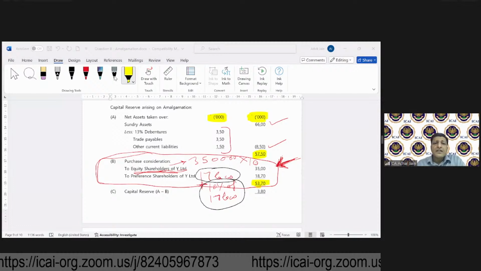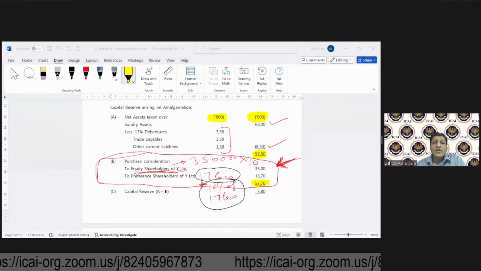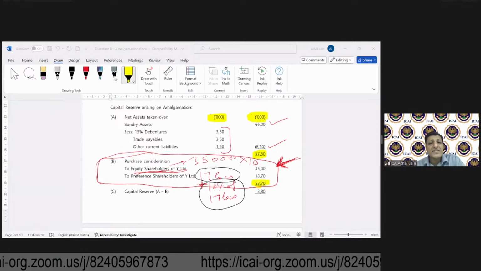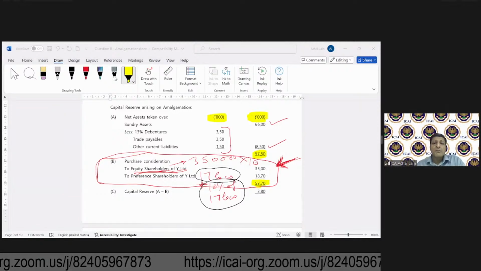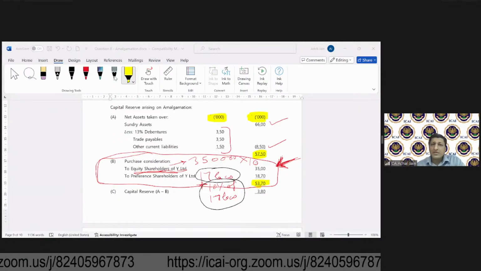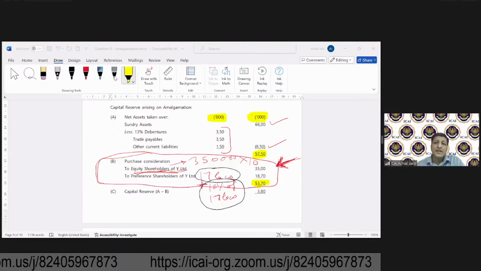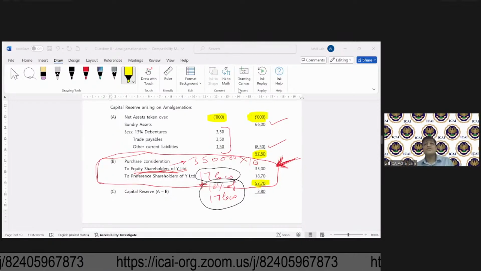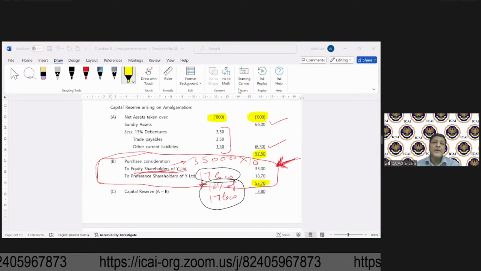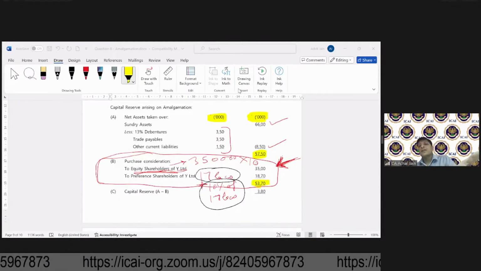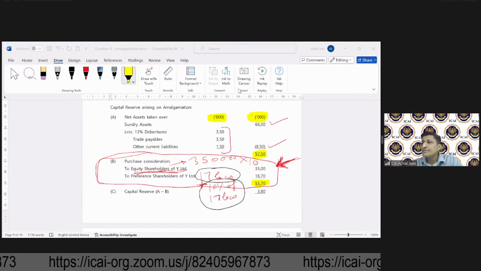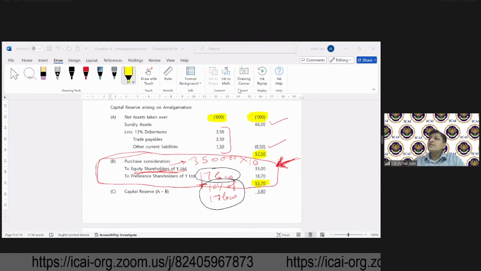Kiran is saying, sir, this is not understood: debenture adjustment and statutory reserve adjustment in the books of X Limited. Please explain once more. Yes, we'll do that. Don't worry. In this question, most of the things that we are doing, we'll have to repeat. So automatically, your doubt will go away.